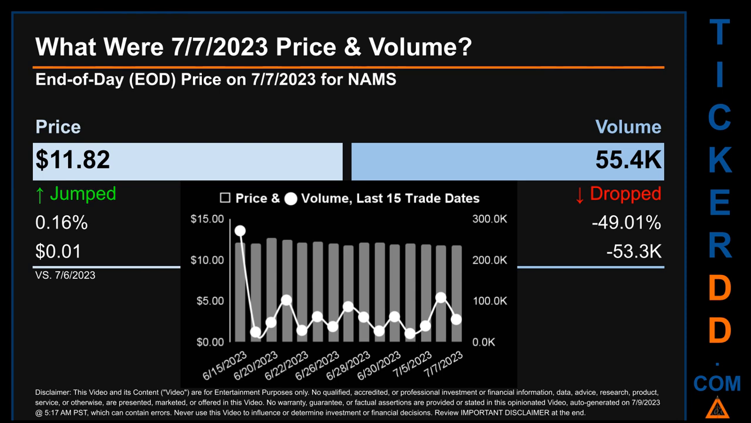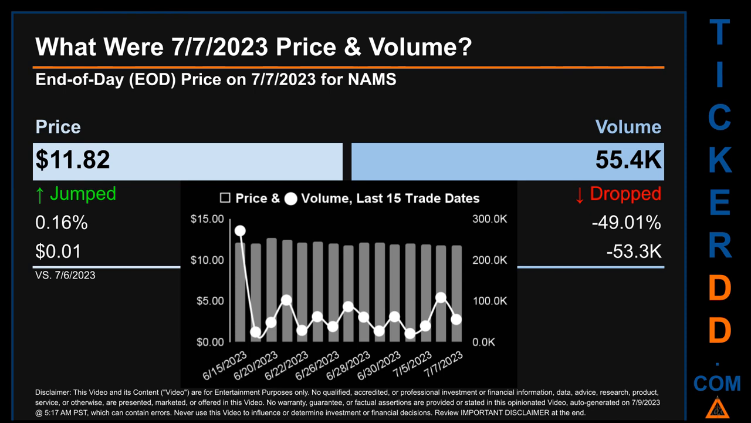What was end-of-day price and volume for NAMS? On Friday, July 7, 2023, NAMS had an end-of-day price of $11.82 and volume of about 55.4 thousand. Compared to the previous trading day, the price jumped 0.16%, gaining 1 cent, while volume dropped 49.01%, decreasing about 53.3 thousand. The graph shows price and volume for the last 15 trade dates.